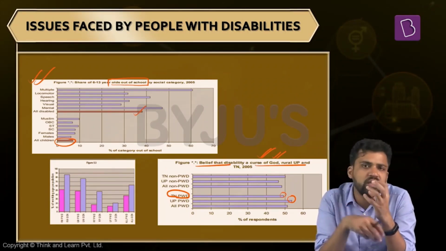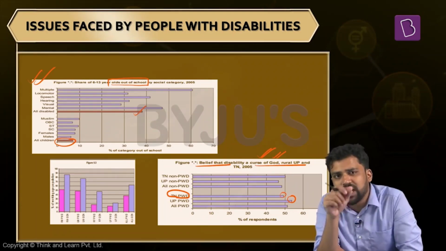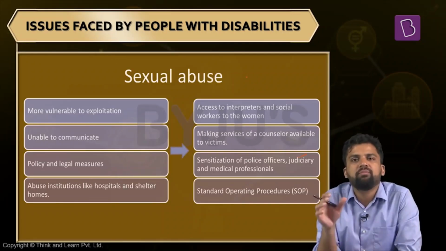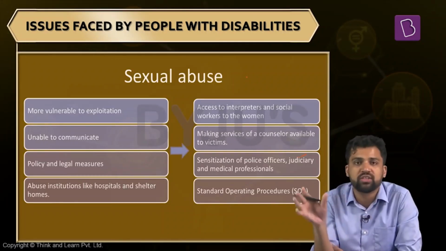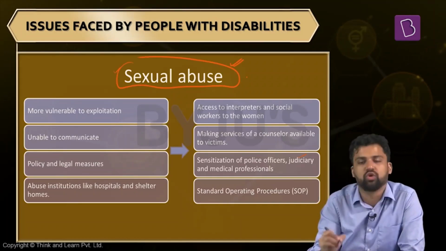Apart from this, there are some other reasons to be worried about. You might have come across many news articles which talk about some challenges that people with disability face. We will look into them one by one, a few topics related to that. Apart from the challenges that people with disability face when it comes to economic opportunities, employment, social stigma, etc., there is another major concern that women with disability specifically face: the issue of sexual abuse.